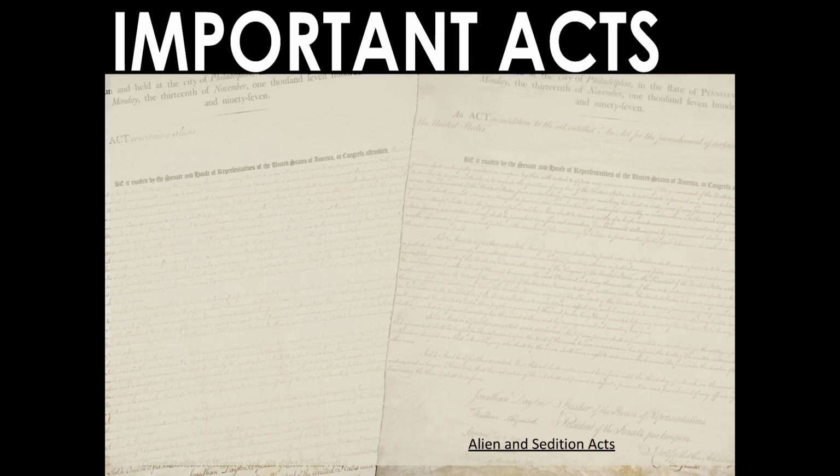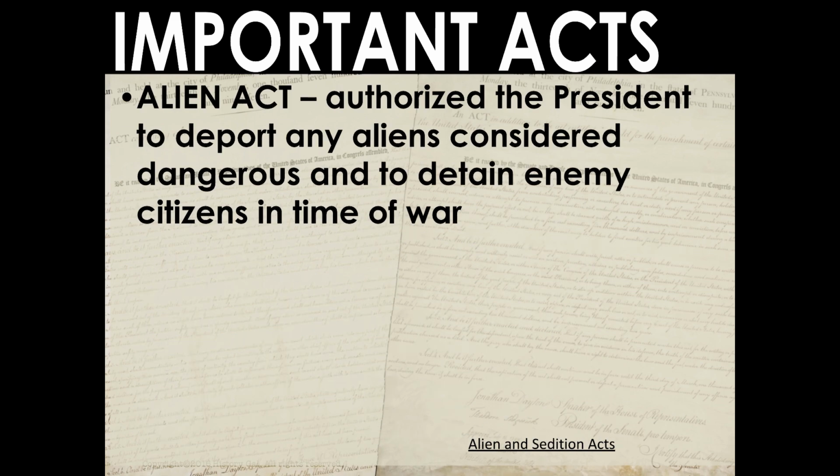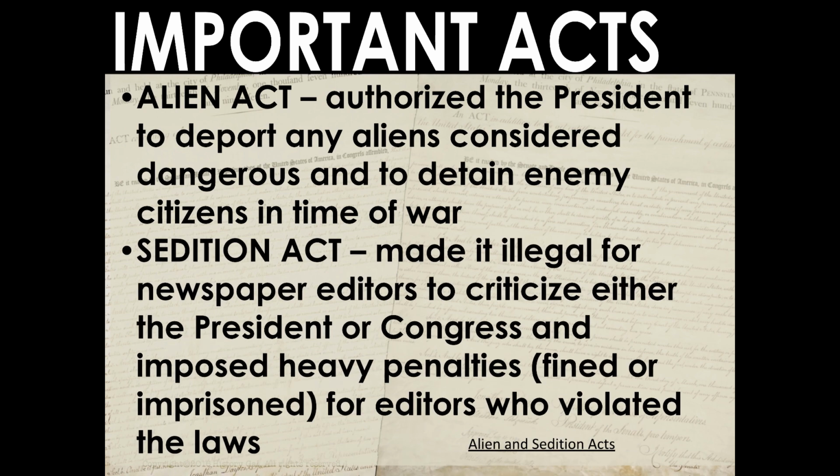All right. So the next act that was enacted was the Alien and Sedition Act. The Alien Act authorized the president to deport any aliens considered dangerous and to detain enemy citizens in time of war, while the Sedition Act made it illegal for newspaper editors to criticize either the president or Congress and imposed heavy penalties, such as fines or imprisonment, for editors who violated the law.